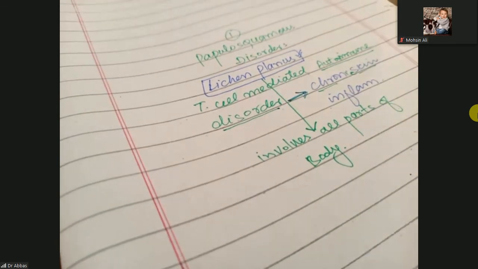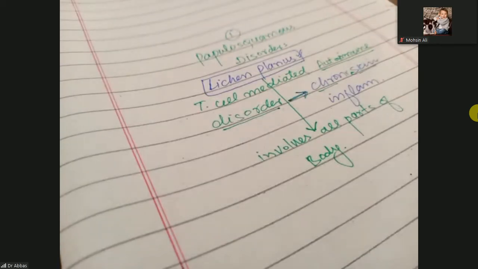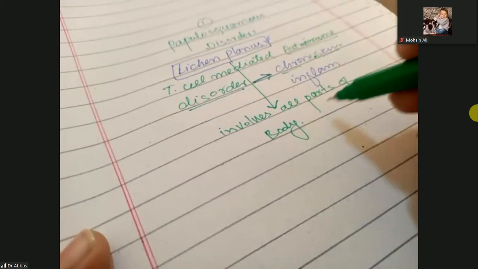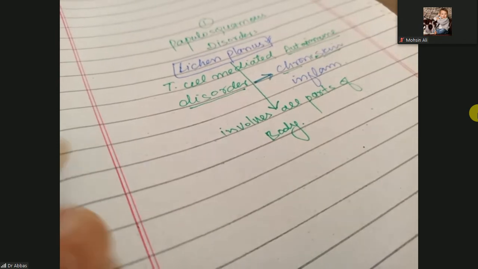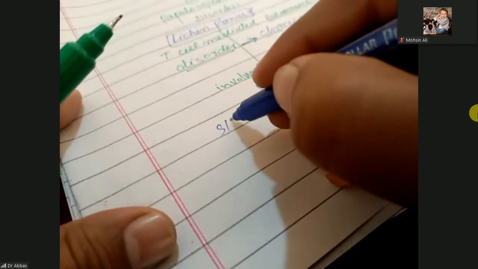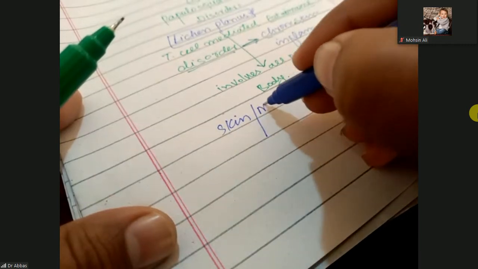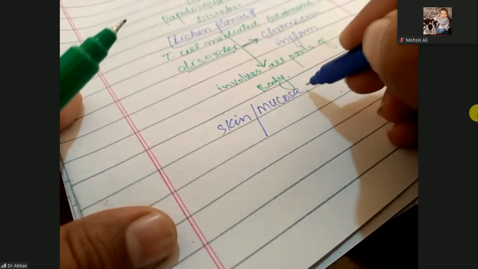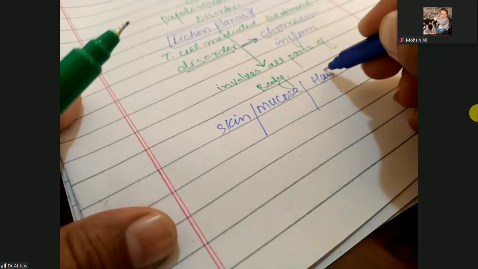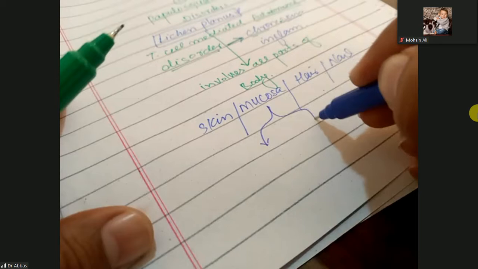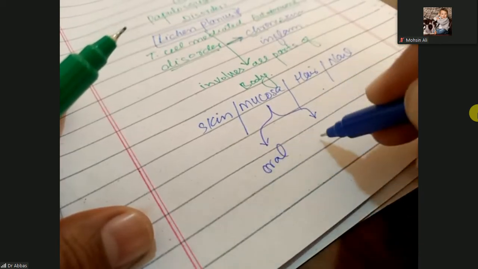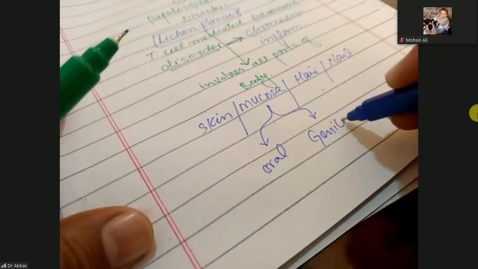But in lichen planus, when you look at the clinical presentation, lichen planus involves all parts of the body, all the skin parts of the body. Mostly it involves the skin, it involves the mucosa, it involves the hair, and it involves the nail. This mucosa can be oral mucosa and genital mucosa.